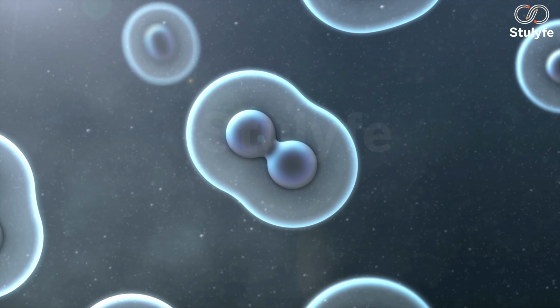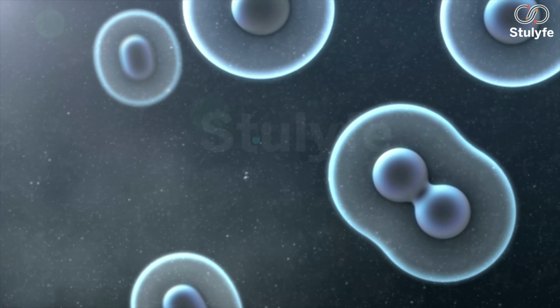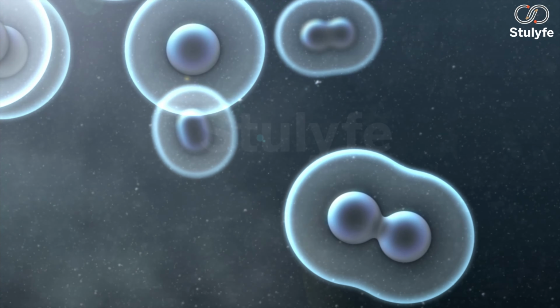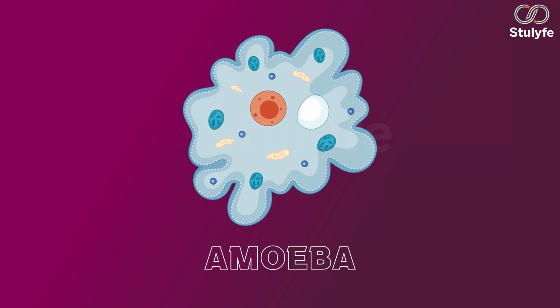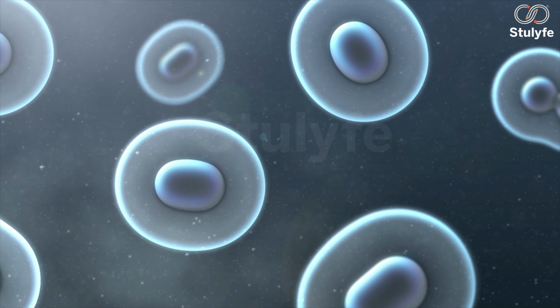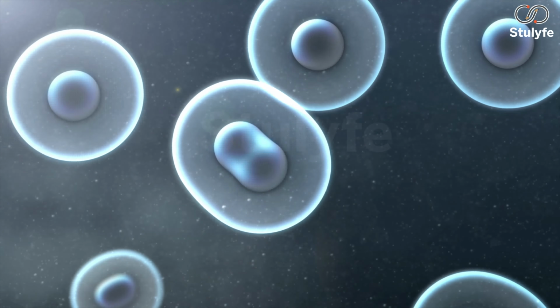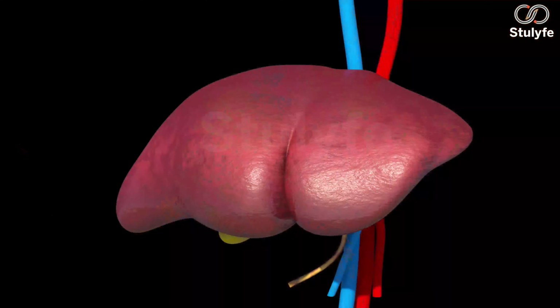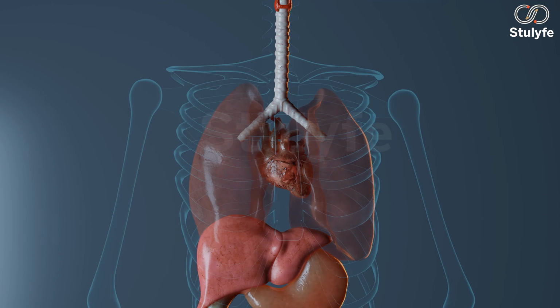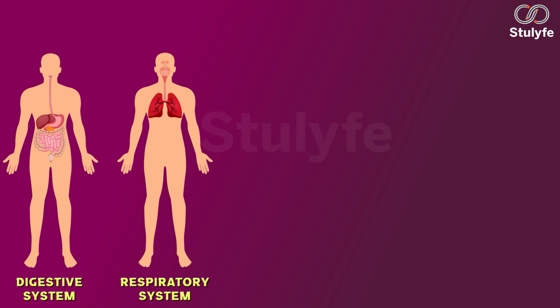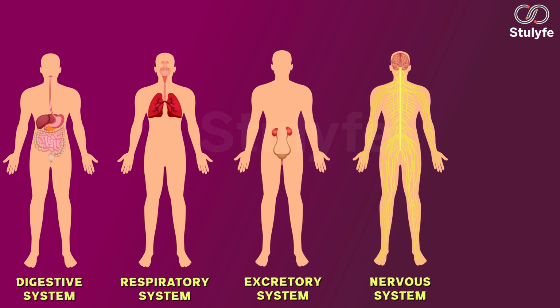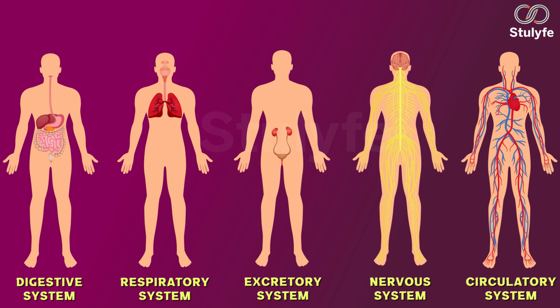We know that the cell is the basic structural and functional unit of life. A single cell too performs all the life processes. Let's take the amoeba. It's a unicellular organism. It grows, divides, excretes, eats food, and carries out all processes on its own. In multicellular organisms like humans, a single cell divides and forms tissues. Tissues form organs. Different organs form different systems to carry out these functions, like we have the digestive system, respiratory system, excretory system, nervous system, circulatory system, etc. Each system plays an important role in carrying out different life processes.